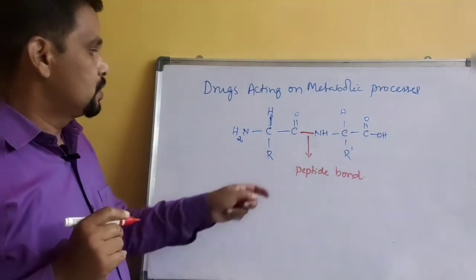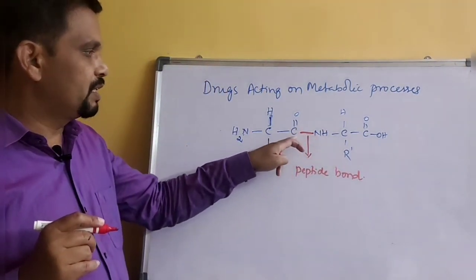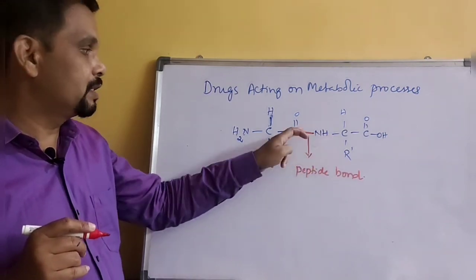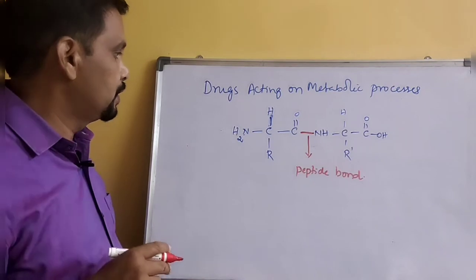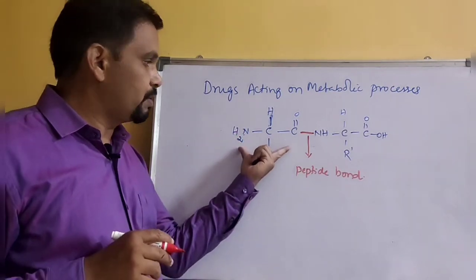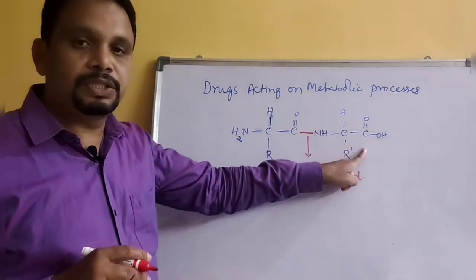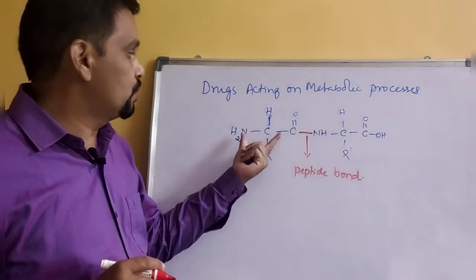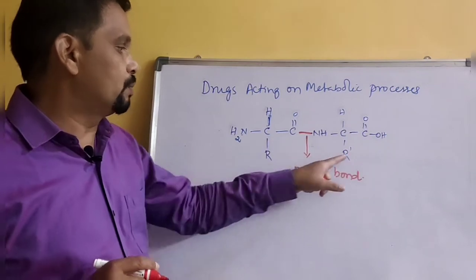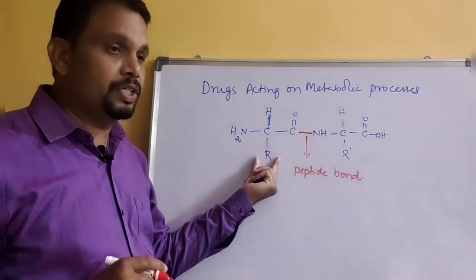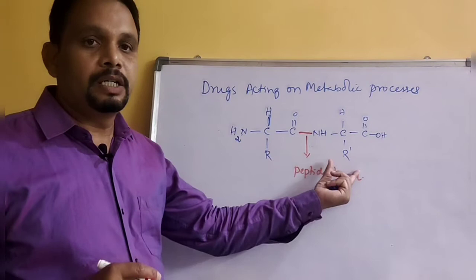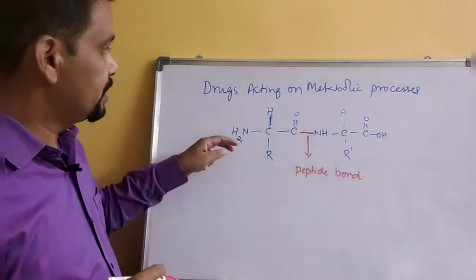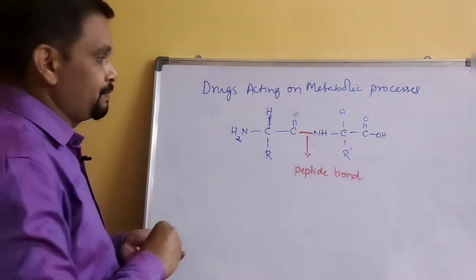Okay, so the bond between carboxylic acid and amine takes place. This is called a peptide bond. So this is one amino acid, this is another amino acid. The only difference between these two amino acids is the R group. In this case it may be CH3, in this case it may be a different R group. So this is an example of a peptide bond.